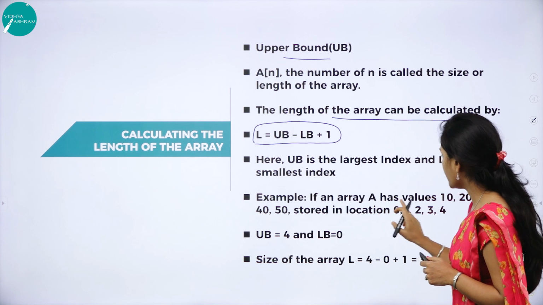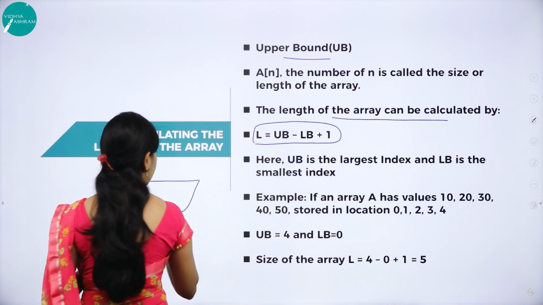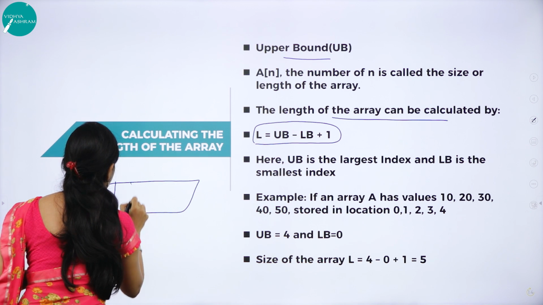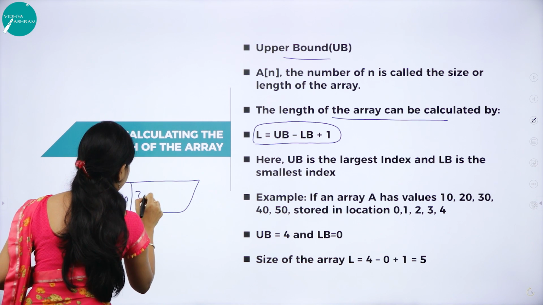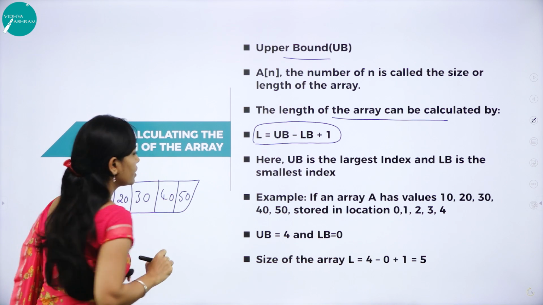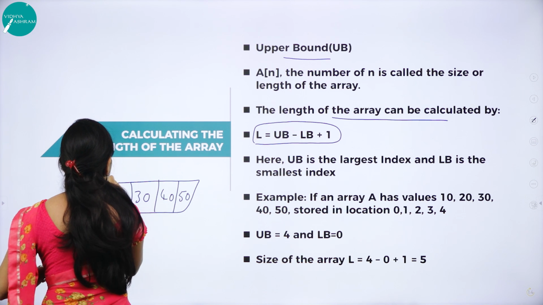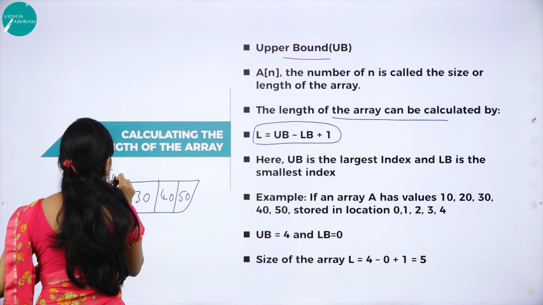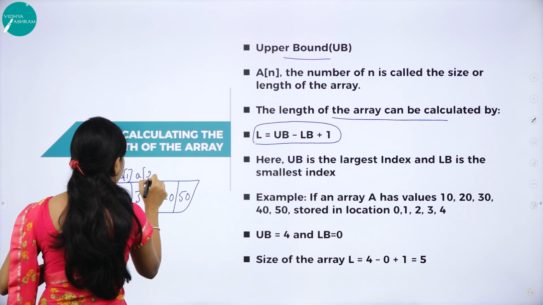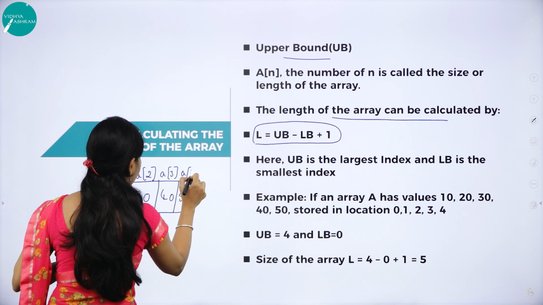Example, if an array A has 5 elements, that is 10, 20, 30, 40 and 50. Here they are stored in the memory locations A[0], A[1], A[2], A[3] and A[4].